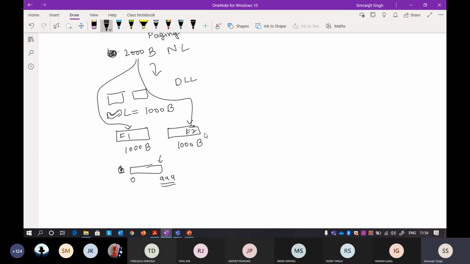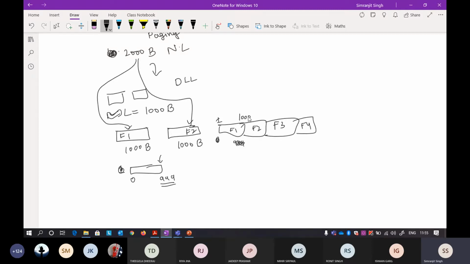I'm talking about this because the frames are sent like this: frame 1, frame 2, frame 3, frame 4. Suppose the communication goes like this, starting from 0 and going towards 999. This packet is again 1000 bytes. Suppose I start the counting from 1, it will be easy for me.